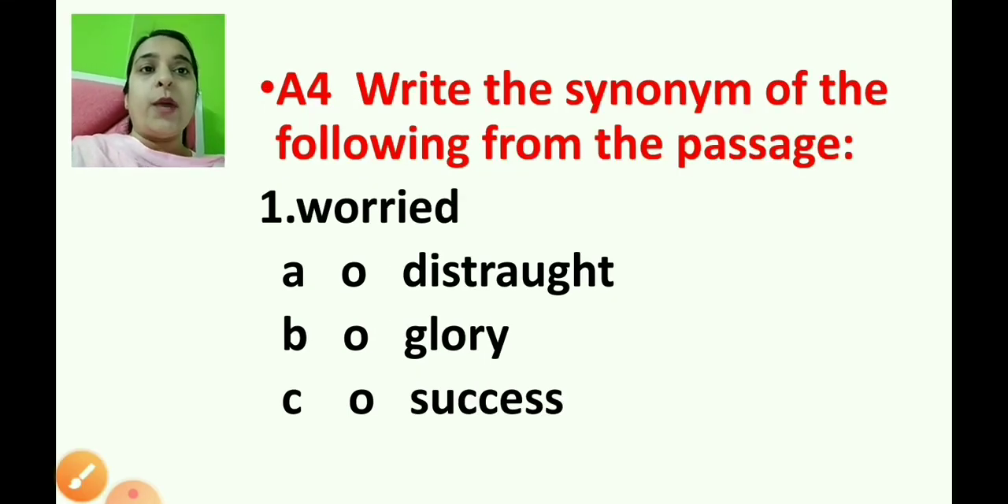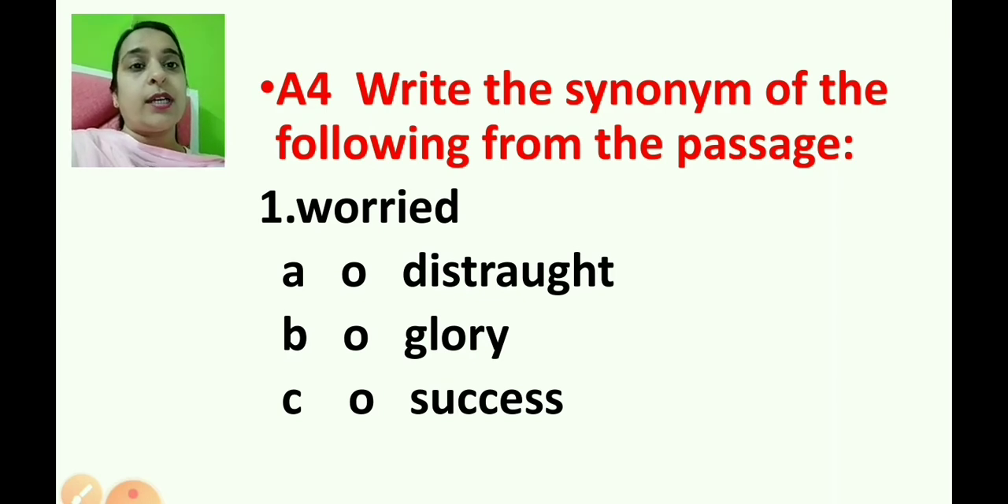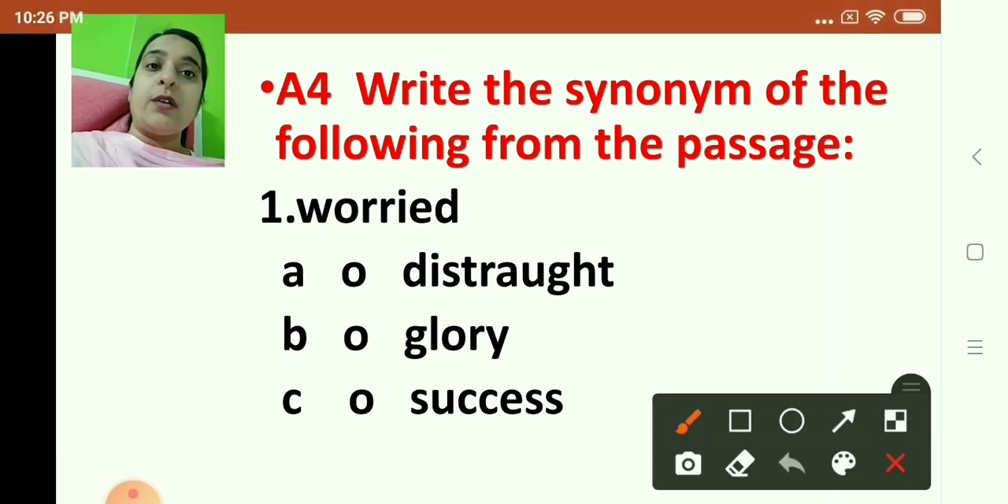Now write the synonym of the following from the passage. Now children, you have to be very careful. You have to write it from the passage. You have to find this from the passage, and then you have to answer this question, right? So write the synonym of the following from the passage. Worried. So the options are distraught, glory, success. So you have to click on the correct option. So children, here worried means distraught, right? So you have to click on distraught.